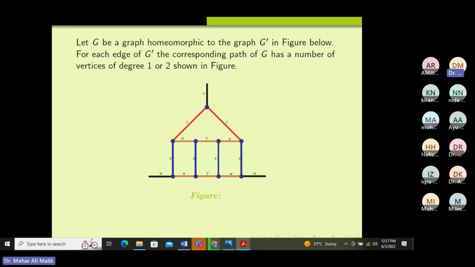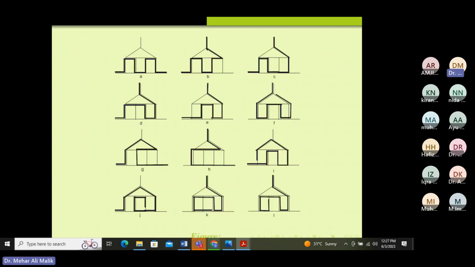This is a graph which consists of 20 vertices. Here you can see that u, z, x are the number of vertices on each path. It can be 1, 2, or 3. These are all the possible longest paths in this graph. The longest path in this graph consists of 16 vertices and misses some vertex, and then we can find another longest path which misses another vertex, and so on. We can find 20 such paths such that each path misses some vertex. So if we take the intersection, we will get an empty intersection.